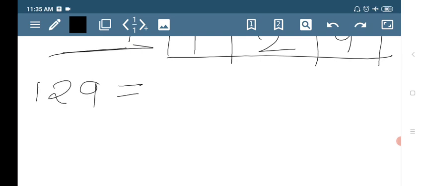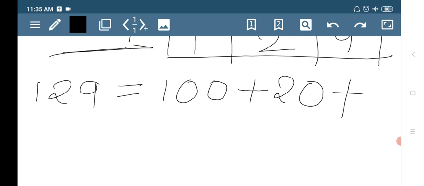129 is equal to 100 plus 20 plus 9, isn't it?